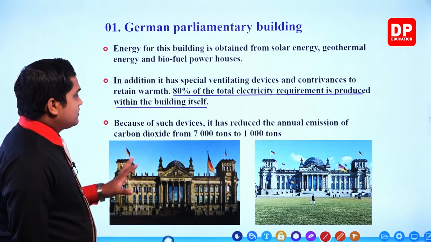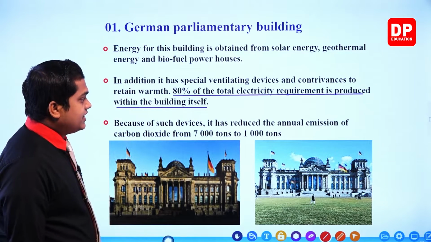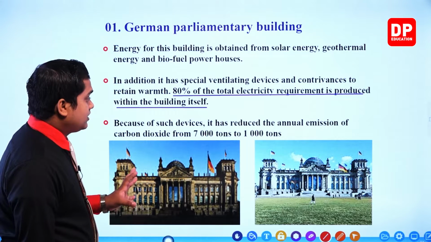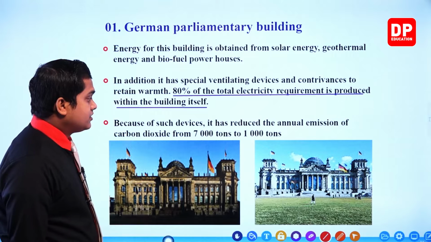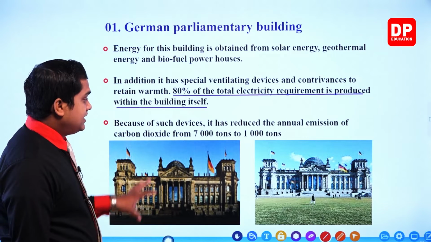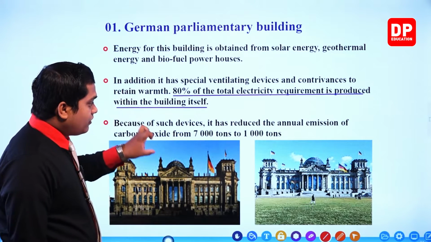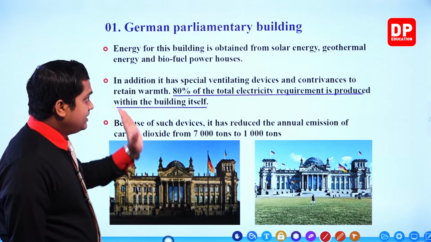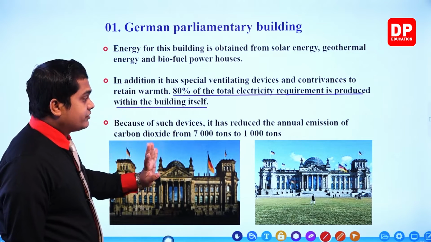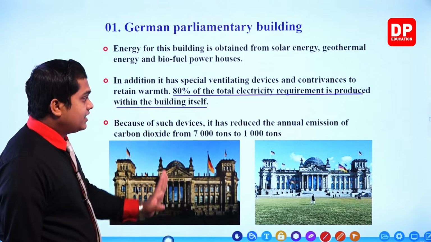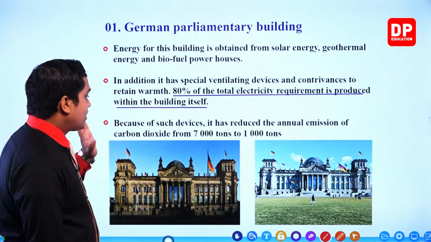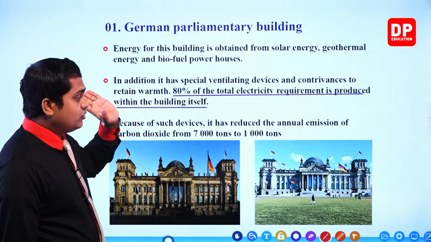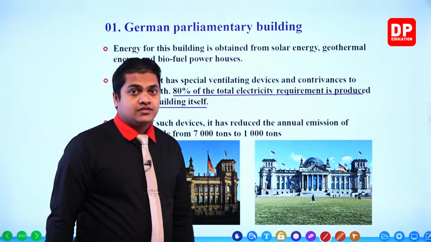Next one, because of such devices, it has reduced the annual emission of carbon dioxide from 7,000 tons to 1,000 tons. So my dear children, because of implementing these conditions, this building has reduced the annual emission of carbon dioxide gas from 7,000 tons to 1,000 tons.